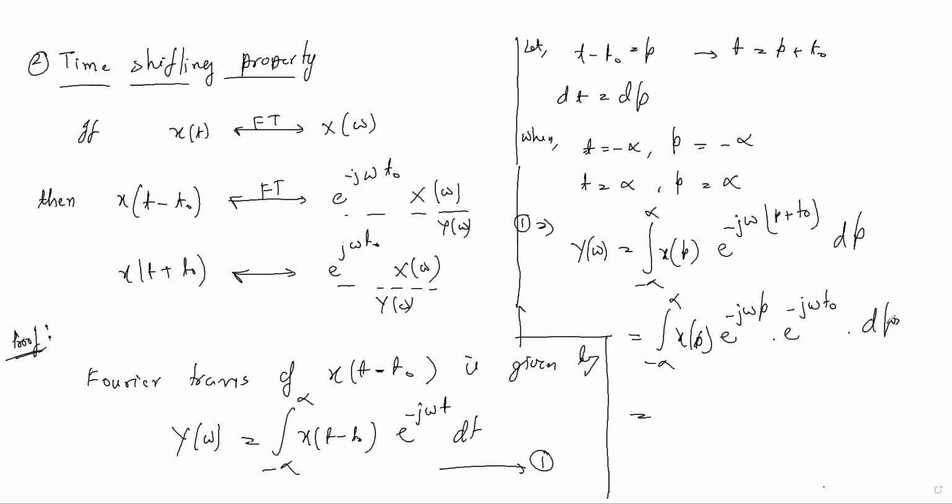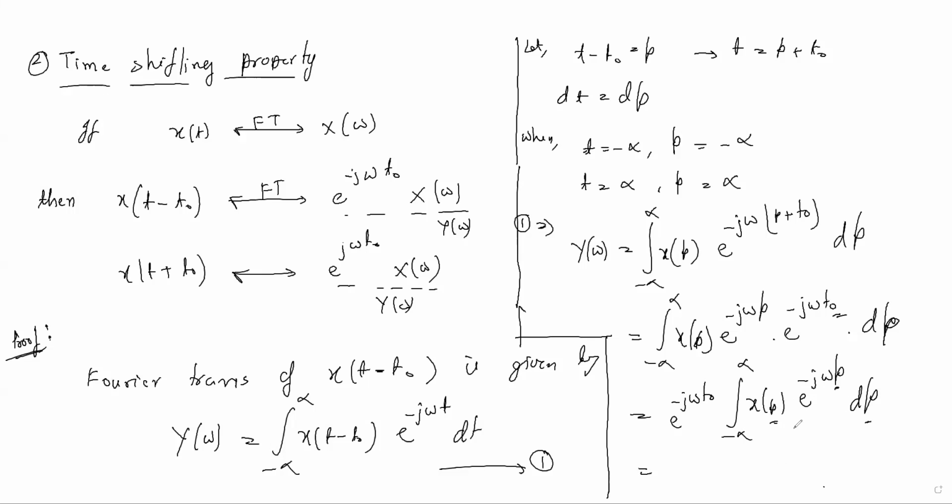The derivative is with respect to p, but here t naught is a constant term. You can bring it outside. You get e to the power minus j omega t naught times the integration from minus infinity to infinity of x of p e to the power minus j omega p dp. This is nothing but just an independent variable; you can write it as t also. This is nothing but X of omega.